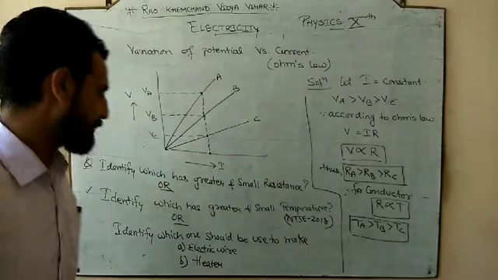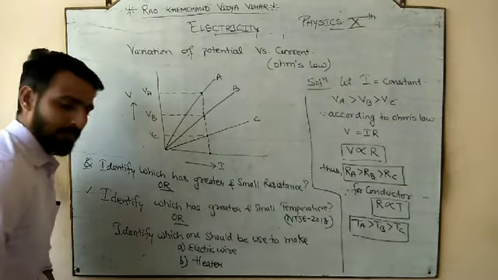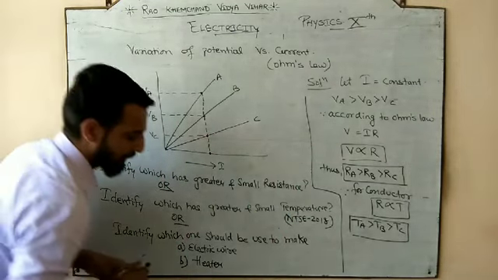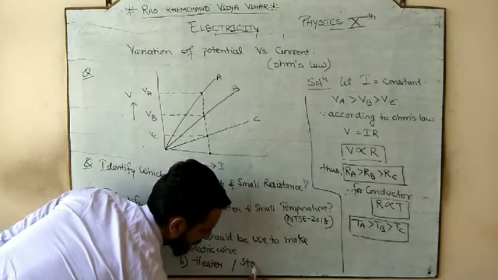Sometimes in the place of heater, a standard resistor is mentioned.